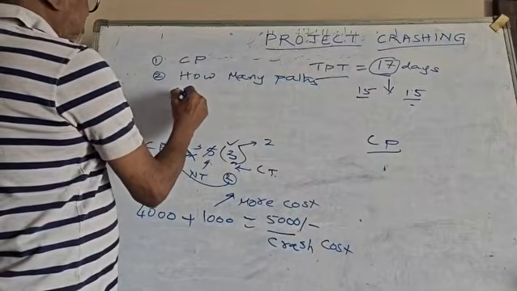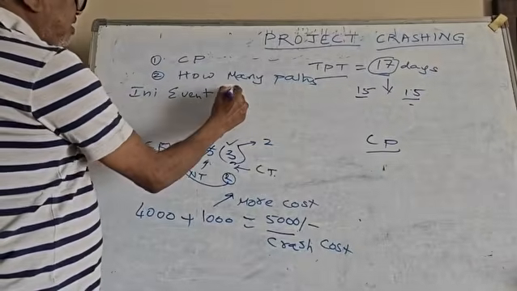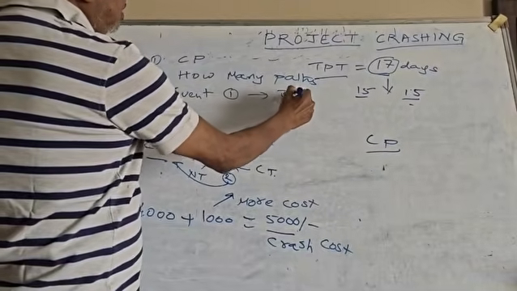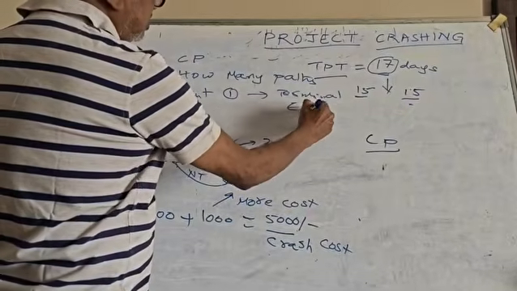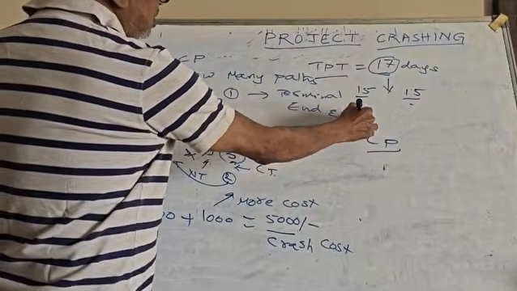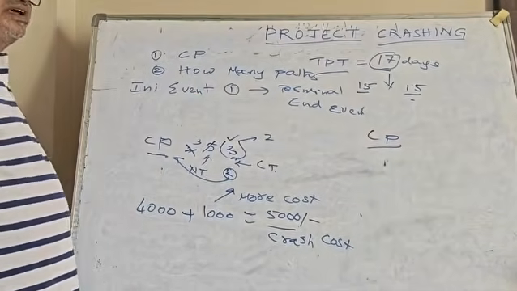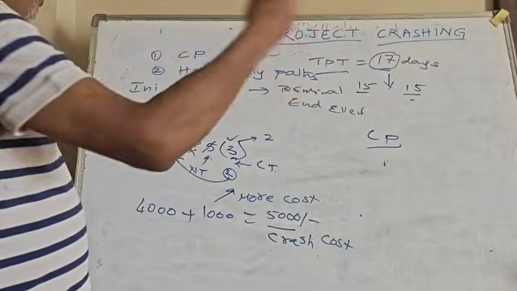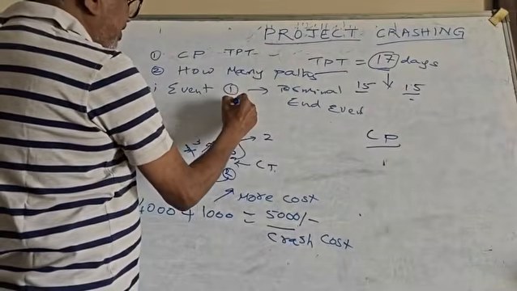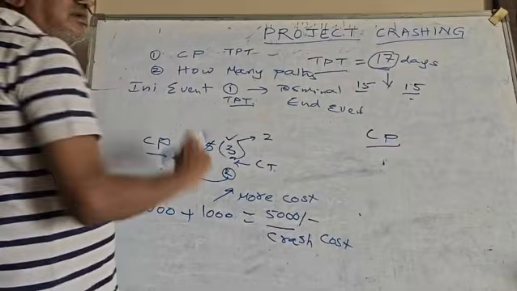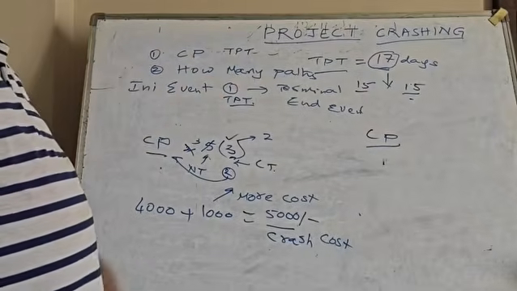From the initial event, that is 1, to the terminal event, that is the end event. From initial event to terminal event, you need to identify how many paths there are, and along with this, each one will give you TPT. So project completion times you have to calculate from different paths.